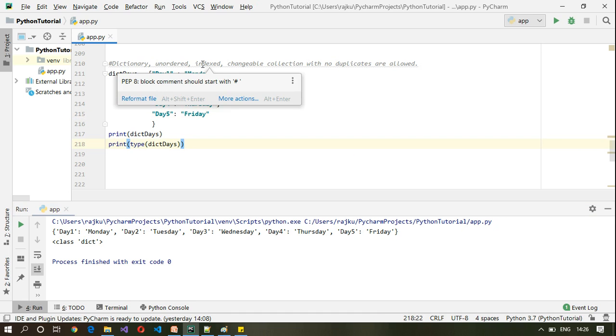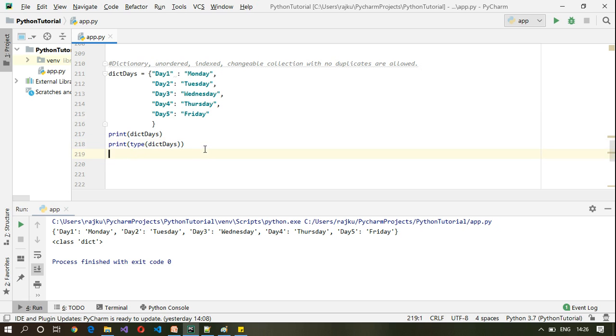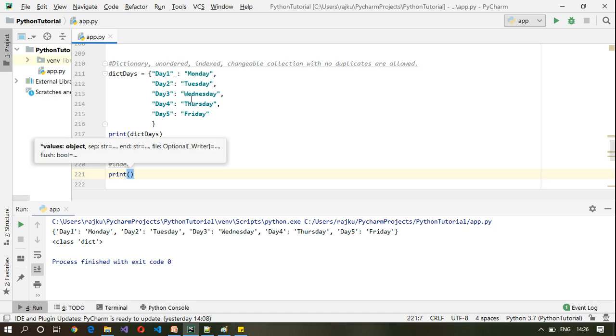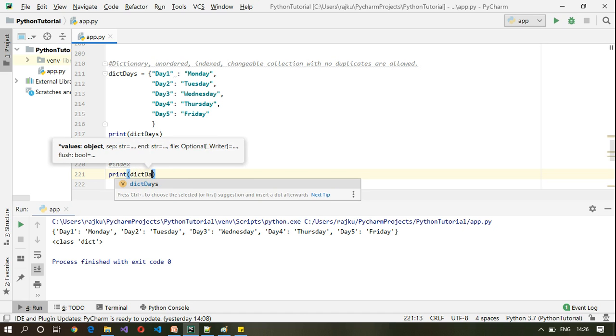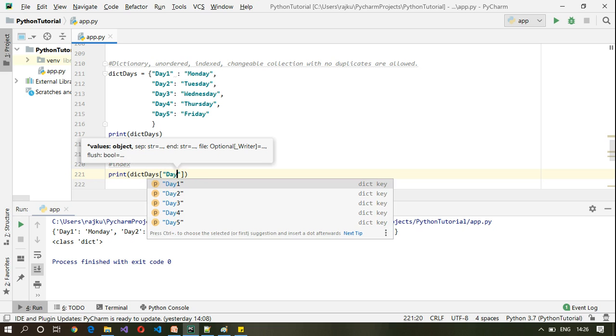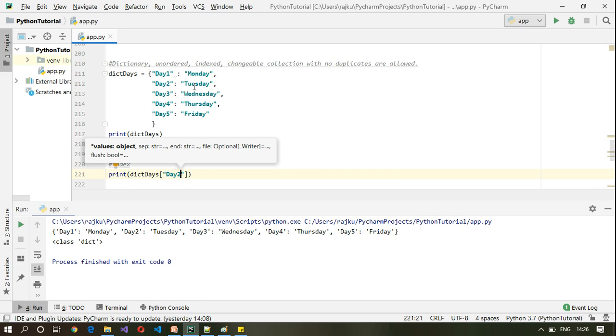As I said, values within the dictionary can be accessed through index. So here the index will be the key. If I want to print Tuesday, I will use the dictionary and pass in the key here, day 2, which will print the value Tuesday.